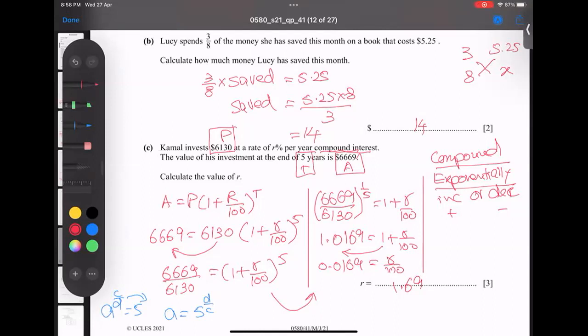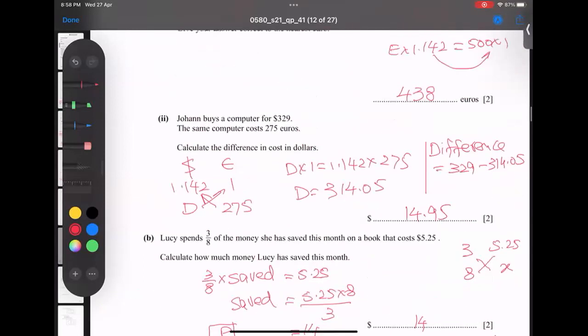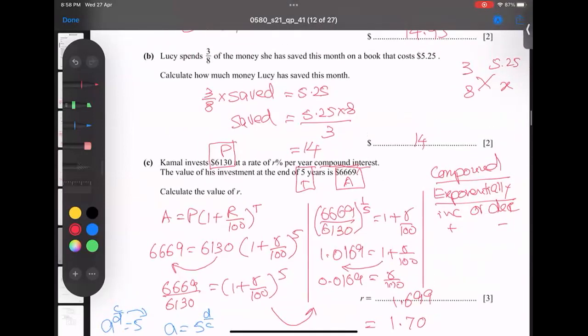And from this amount, subtract the 1 and times 100, and 1.6999, actually 99. So we rounded, become 1.70. So this is our answer, because he was asking for the value of this one. Alhamdulillah Rabbil Alameen. So we have done this one, and let's go for the next part.